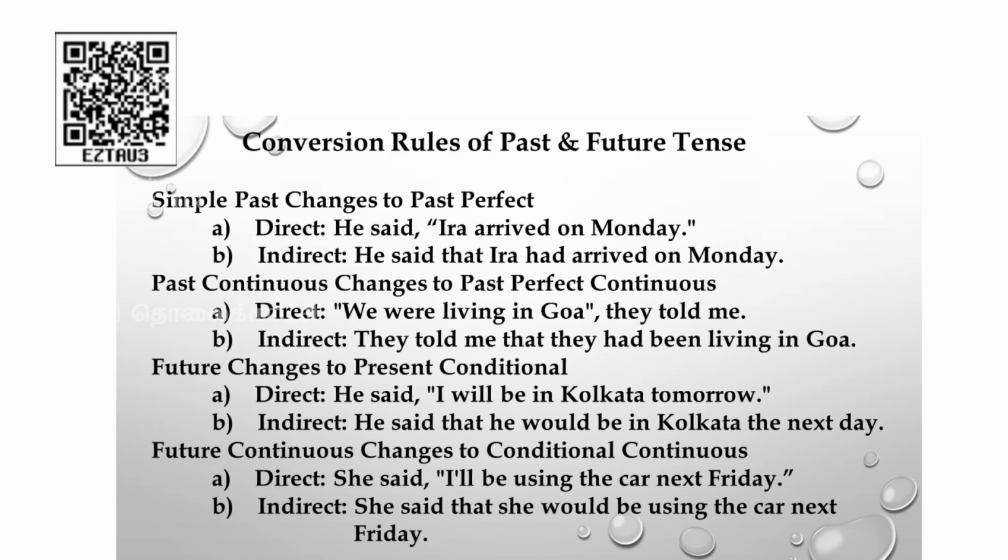Arrived. It is in past tense. If it is in past tense, you have to change it to past perfect. He said that Ira had arrived on Monday. Only two changes are there. You will be adding the conjunction that, and arrived will be changed to had arrived.